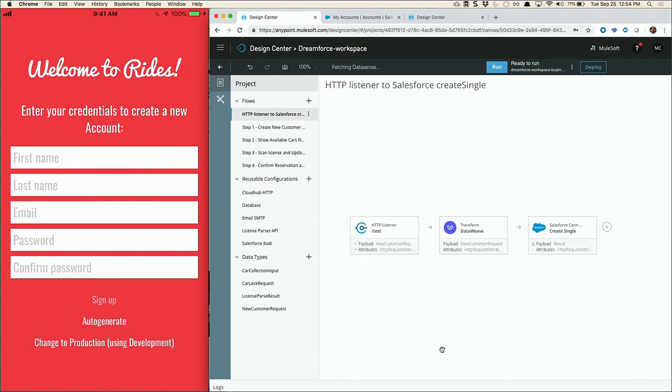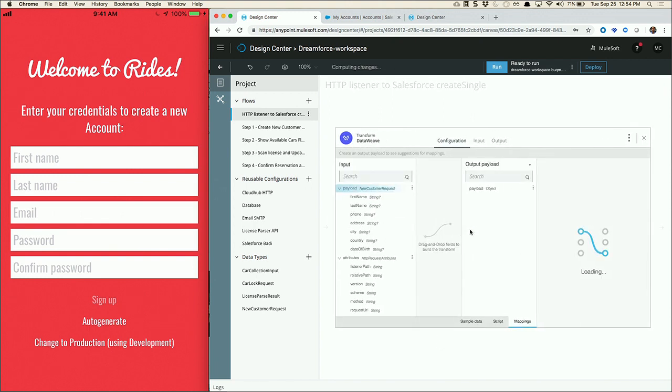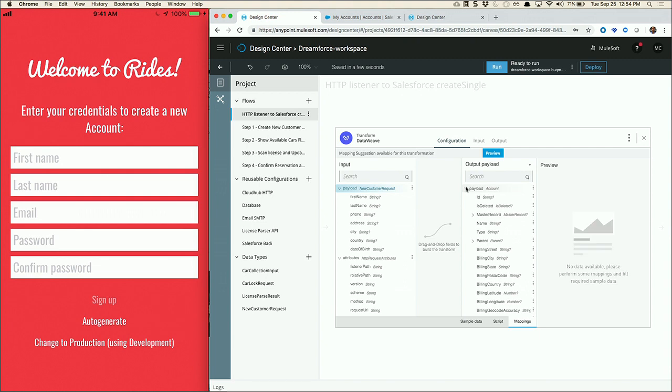Now, check this out. All I have to do then is move the data or transform the data from our form into Salesforce. And let's see how we do that here in Flow Designer. So you open up your transform dialog here, and what you see here on the left is your input payload, all of the object types that are coming in from the form, right? And on the right, you see your output payload. So you see all of the account-specific information from Salesforce.